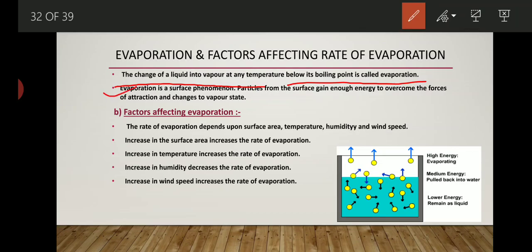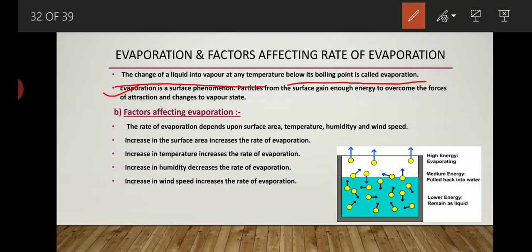Now what exactly this point is, just understand. Evaporation is a surface phenomenon. You will understand by taking the example of the sun. Take a pot or container, fill some amount of water in it and keep that container in the presence of sunlight.